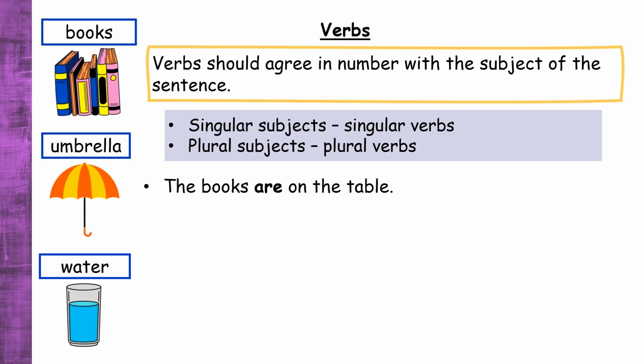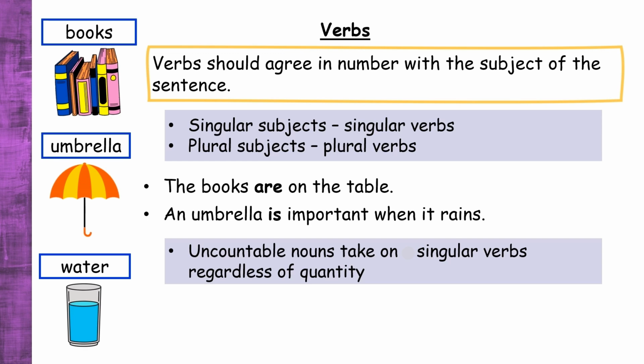The books are on the table. The subject of this sentence is books. Books is a plural countable noun, so it is used with a plural verb, are. An umbrella is important when it rains. In this example, the subject is umbrella, a singular countable noun, so the verb is also singular.